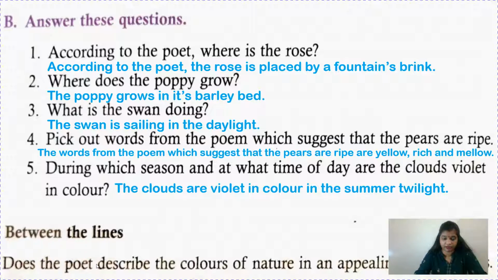Now, does the poet describe the colors of nature in an appealing way? Means in an attractive way, you have to discuss. You can discuss with your parents, tell them the poem, explain the summary of the poem, and also tell how the poet describes the colors of mother nature in an attractive, beautiful way. As she says, everything in this world is created by God, and he has also put colors in every single object to make it more beautiful and attractive. And children, he wants to give us a glimpse of heaven, so he makes this beautiful, peaceful world for us.